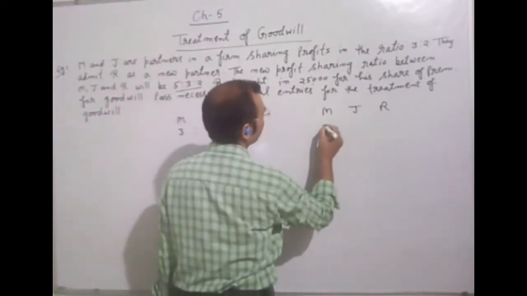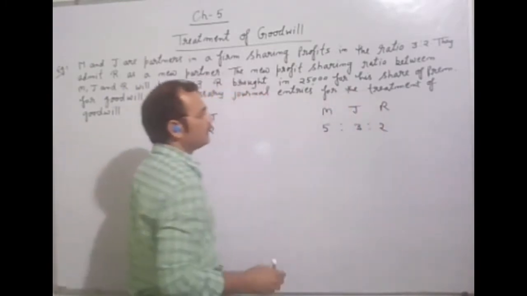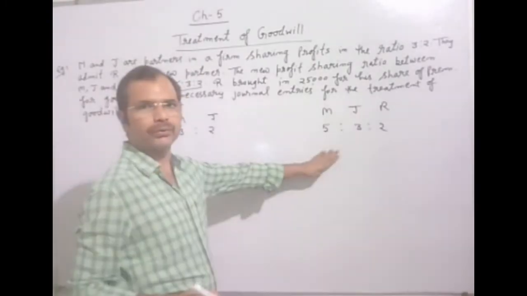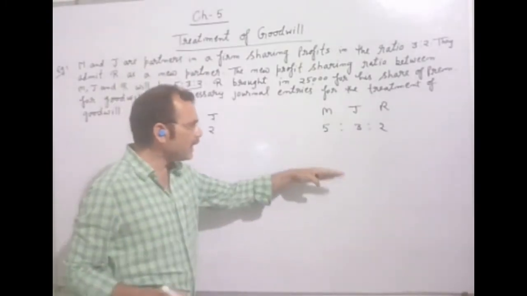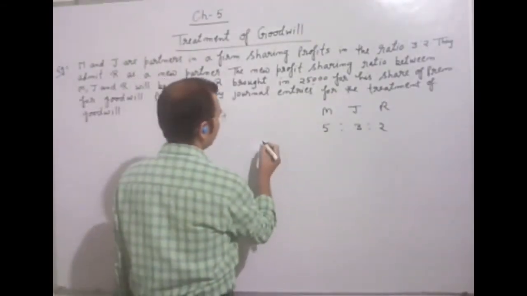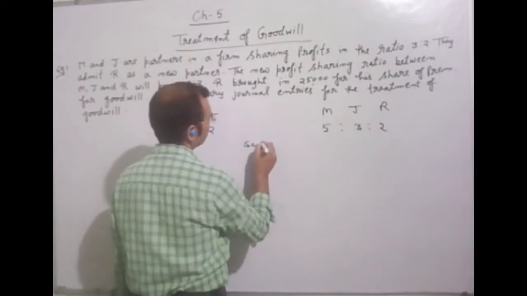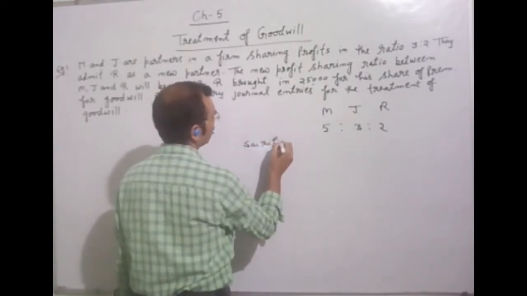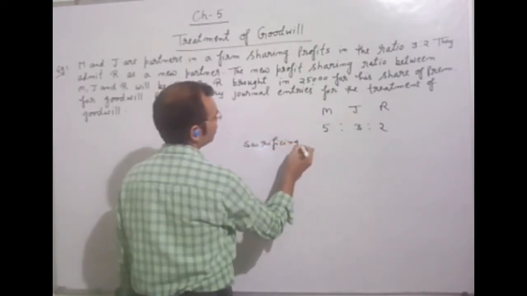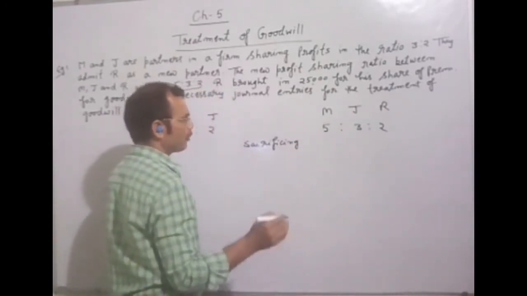So we will write here 5:3:2. This is the new ratio. As we have learned, first of all we will find the sacrificing ratio. What is the sacrificing ratio? We will find it with the help of a formula.